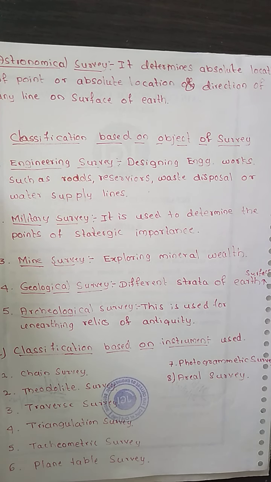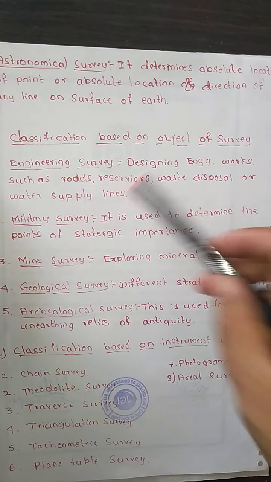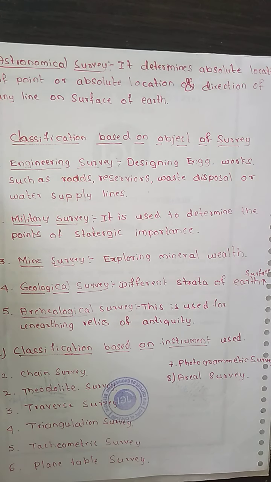As the name indicates, it is undertaken for determination of quantities to afford sufficient data for designing different engineering works such as roads, reservoirs, waste disposal or the water supply line. In order to design these, we carry out this engineering survey.